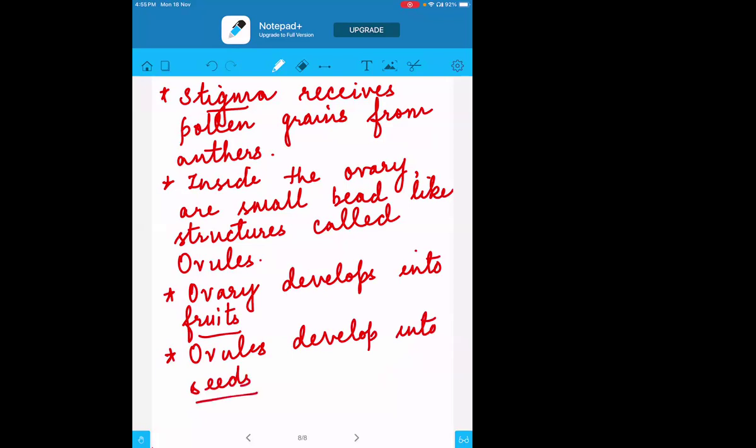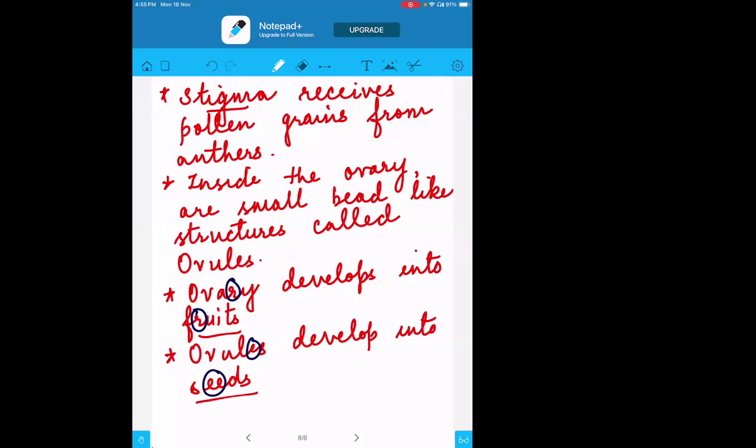Now see, sometimes, children, we get confused between ovary, seeds, or fruits, and what they form. So I'll tell you a trick to learn it. When I talk about ovary, R is coming, right? Same way in fruit, R comes. So in the ovary R is coming, in fruit R is coming. In the same way, ovule has E, and in seeds E comes. By understanding this, you will not get confused.